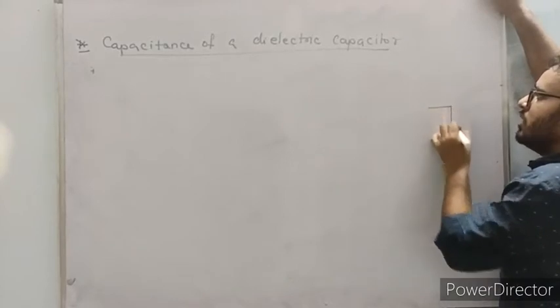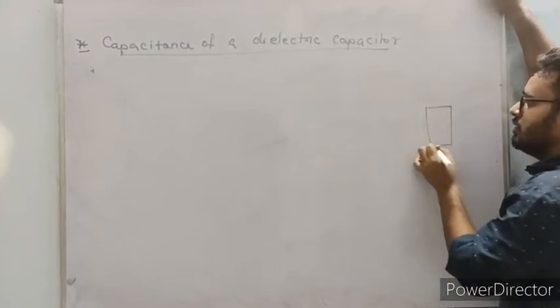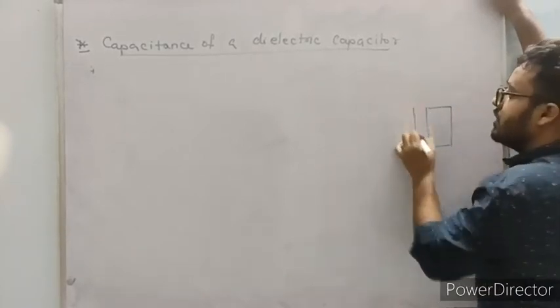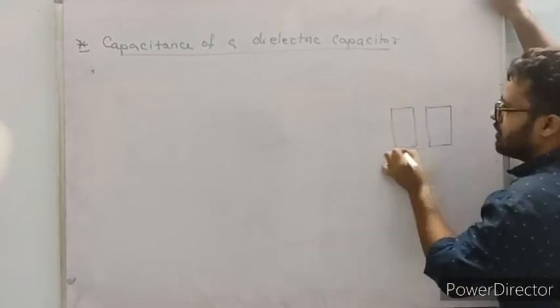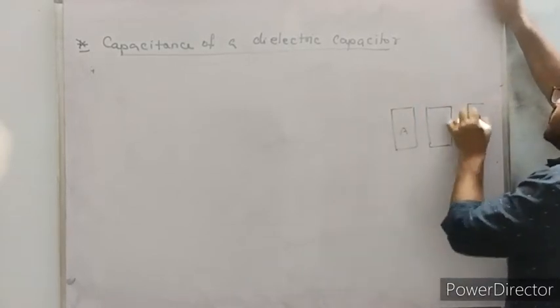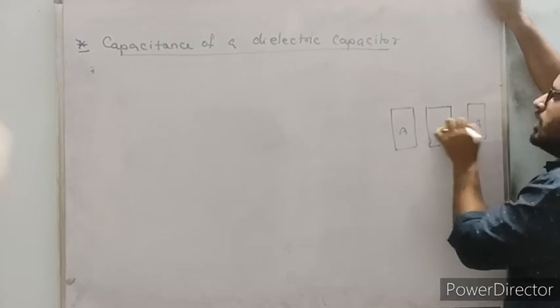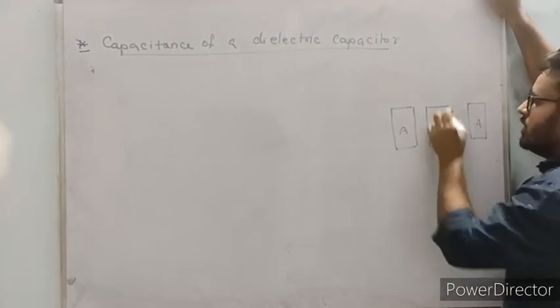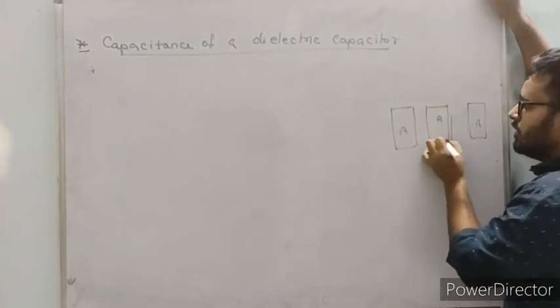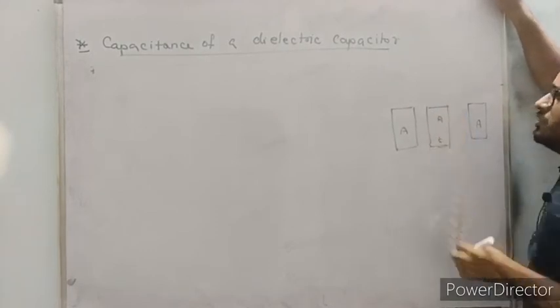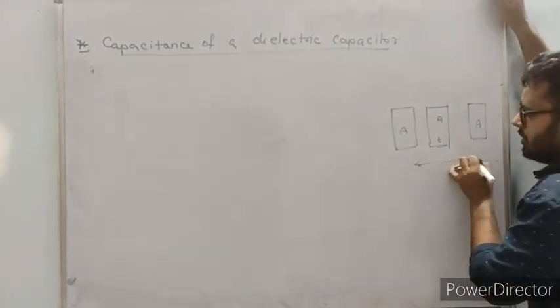We consider a capacitor in which the cross-sectional area is capital A, and a dielectric of thickness T is used in this parallel plate capacitor.